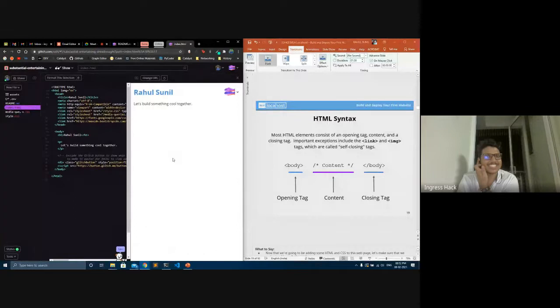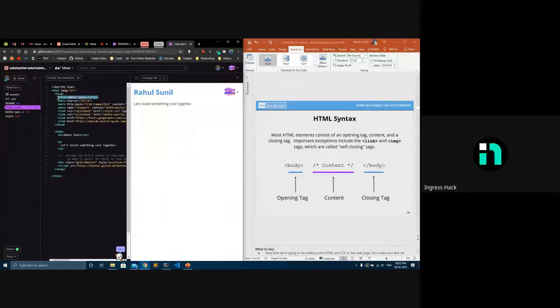Okay, so basically every HTML has a tag system. For example, when I take the title, it has an opening tag, a closing tag, and the content between them. The tags define how the content should be. For example, if I give h1 here, it's a much bigger text. If I make it into h2, it becomes a bit smaller. I have to change both of them, the opening tag and the closing tag. Or if I make it into h3, it'll become even smaller. So basically the tags decide what kind of content goes in there, and how the content should be rendered or displayed on the website. So I'll just change that to H1.